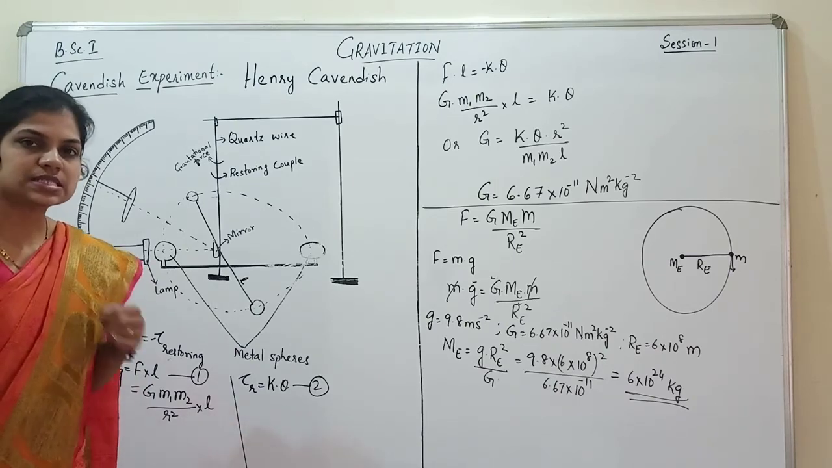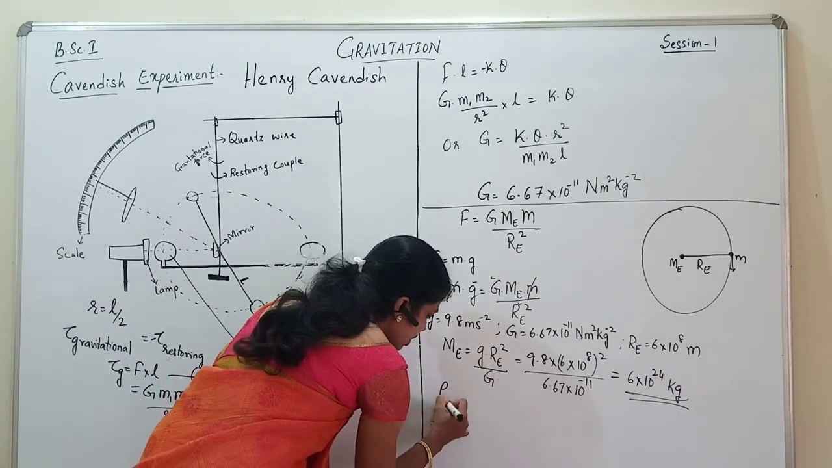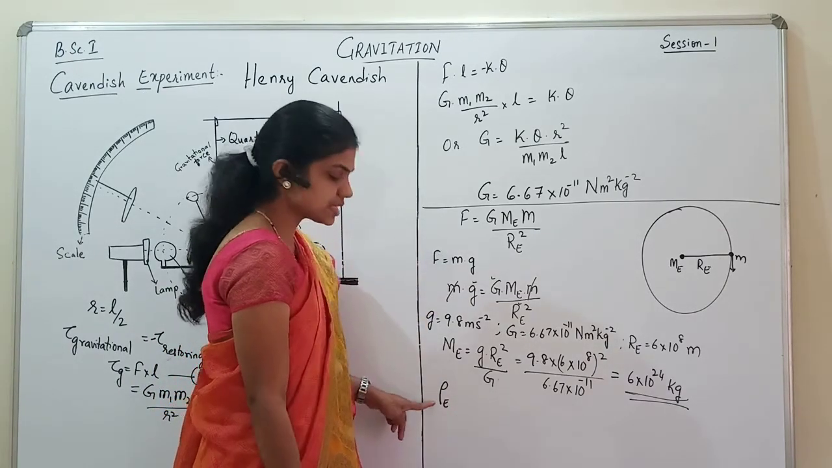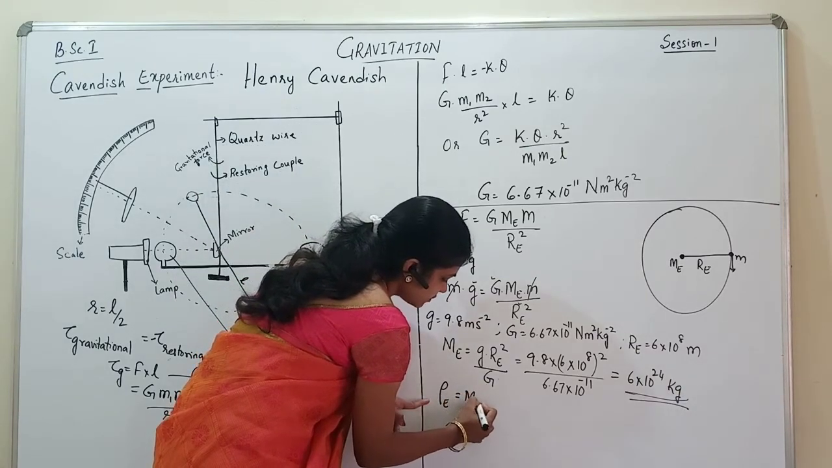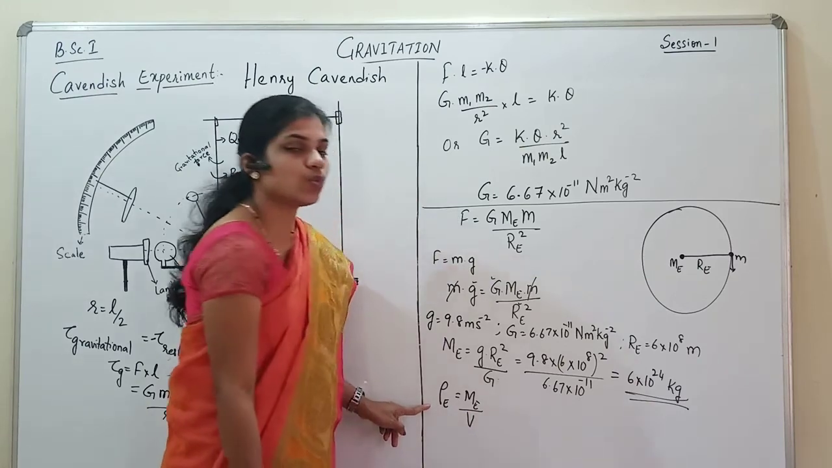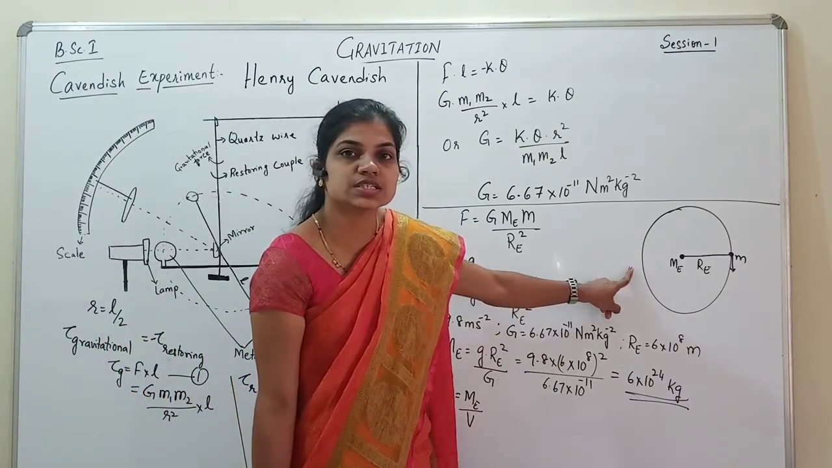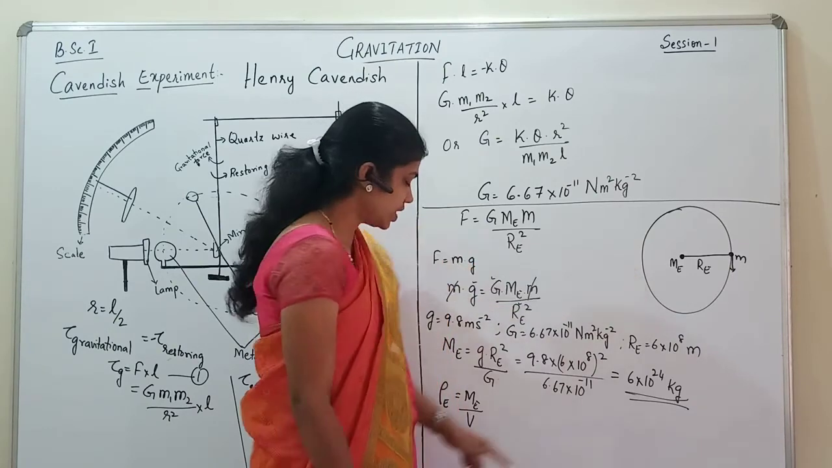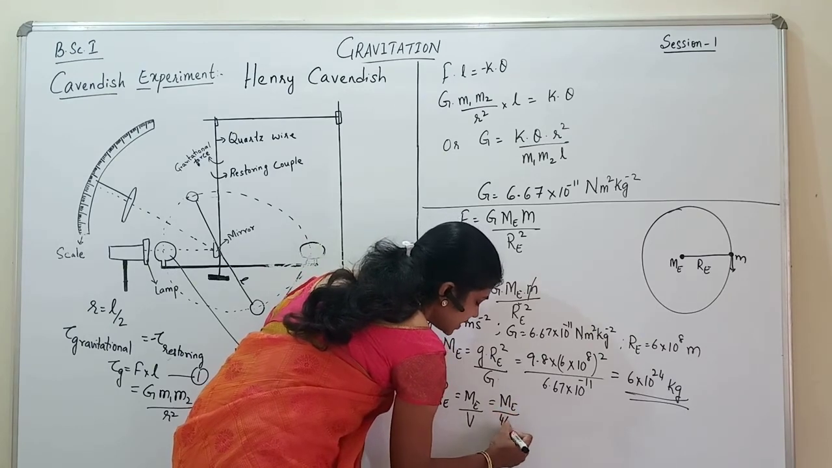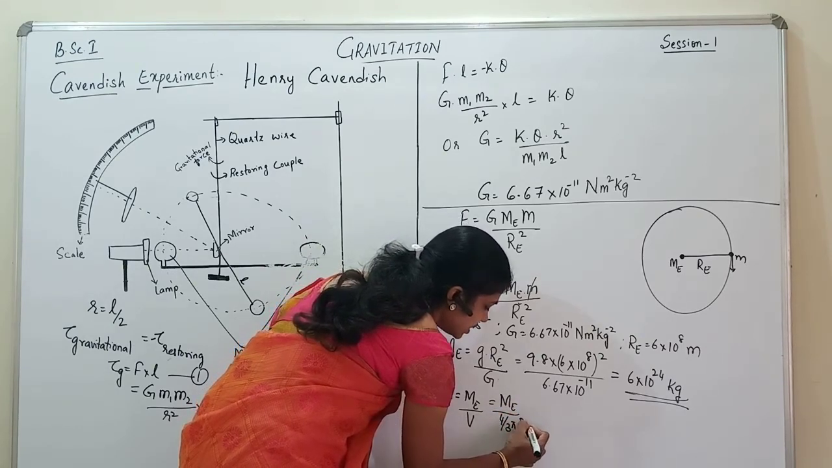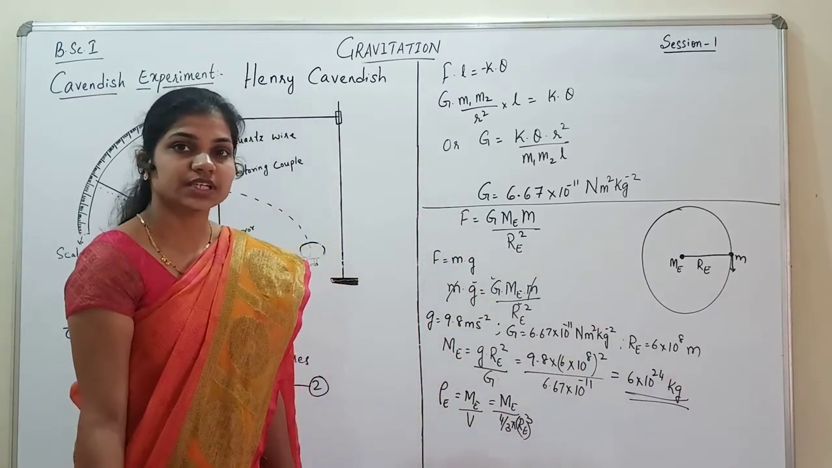Now what about the density of the earth? So density of the earth is given by rho e. The symbol of density is rho. So rho e is equal to mass of the earth divided by volume of the earth. Now, since we consider the earth to be spherical in shape, we write the volume of the earth to be 4 by 3 pi re cube, where re is the radius of the earth.